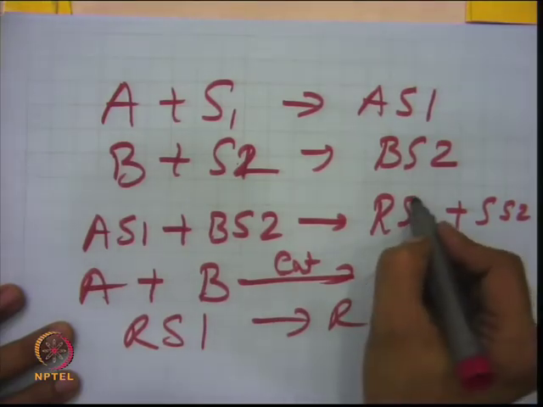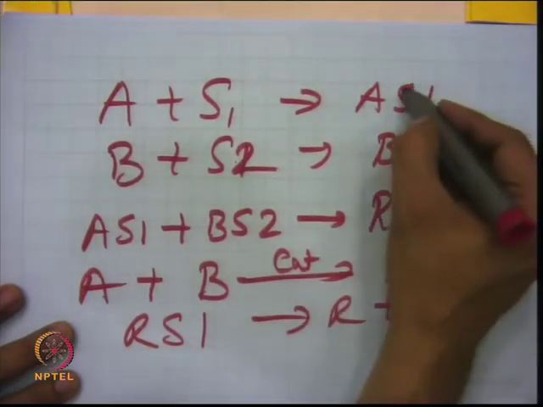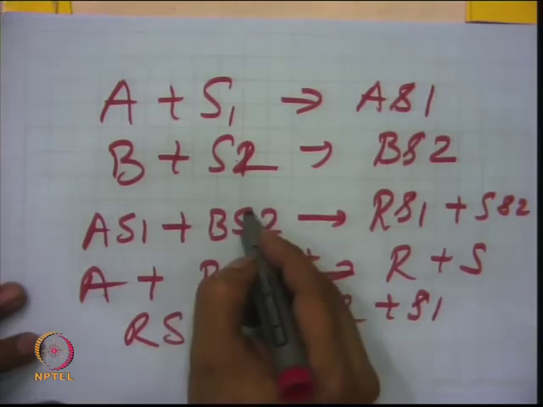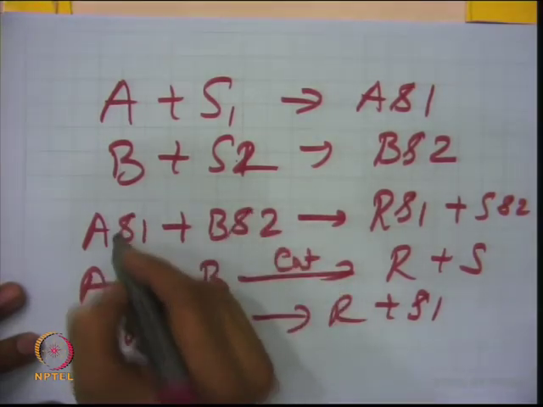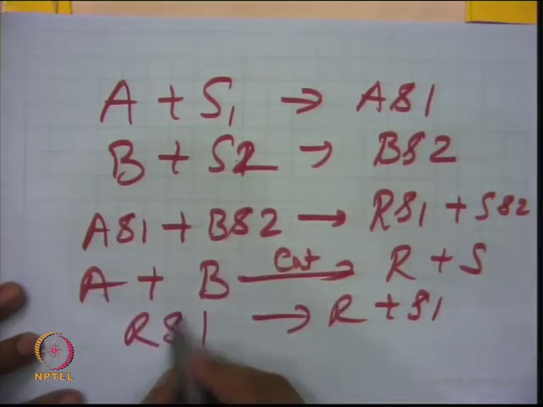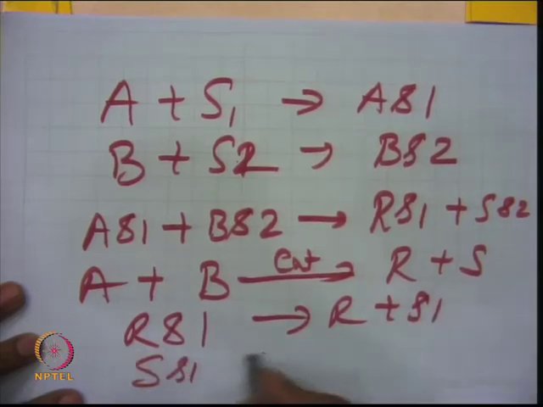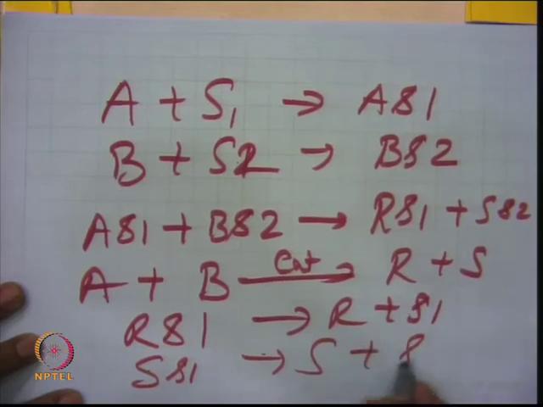So I will write these site concentrations with a small s, just to avoid confusion between capital S and small s. So small s is your site here. This RS1 will give you R plus S1, and SS2 will give you S plus S2.